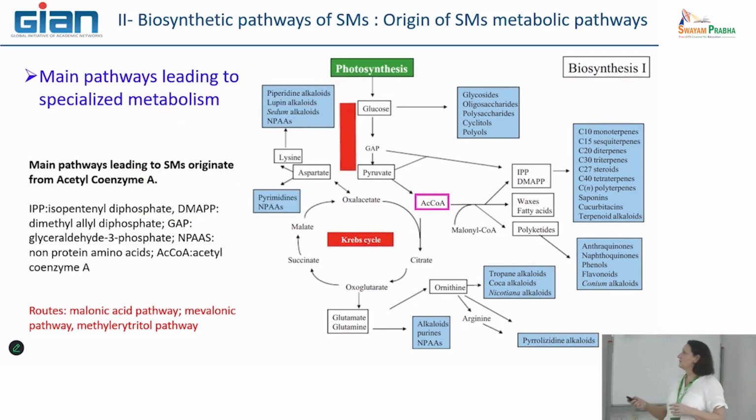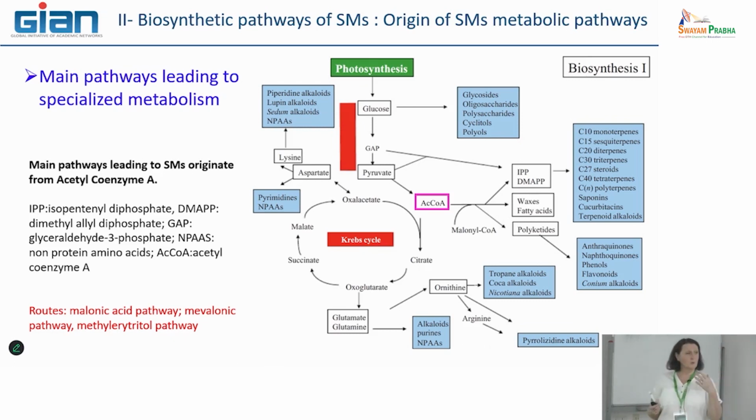The interest of this is that one of the intermediates of the first level is acetyl coenzyme A. From this molecule, you can initiate almost all the pathways leading to specialized metabolites, second intermediates. So it is a really important molecule.